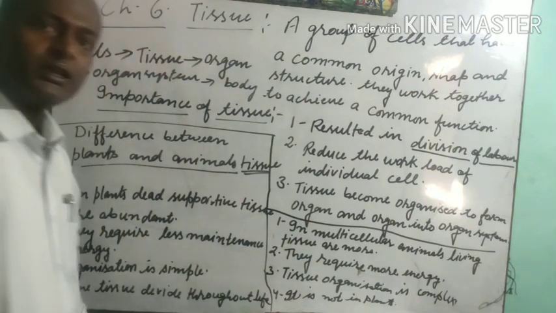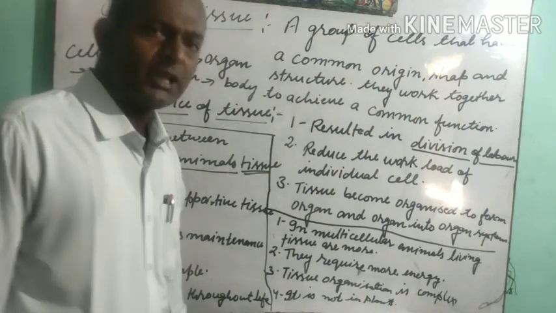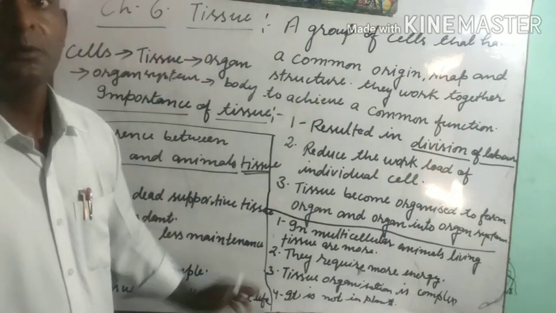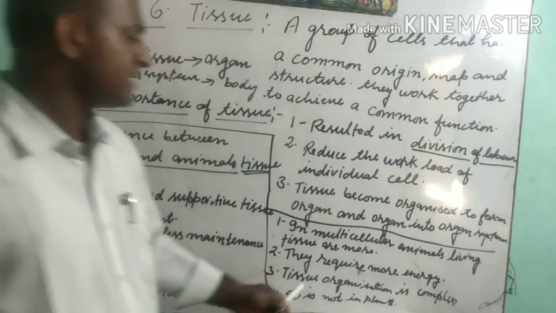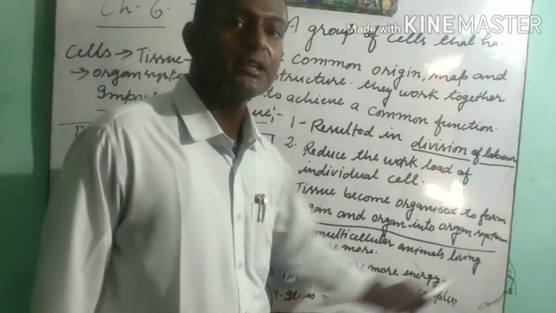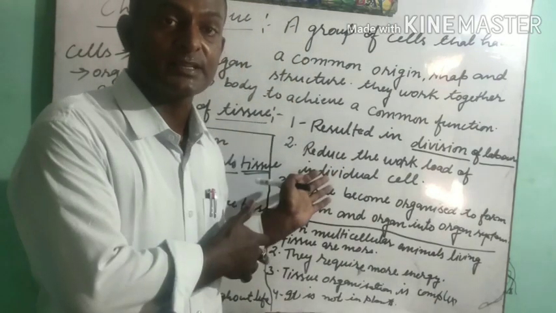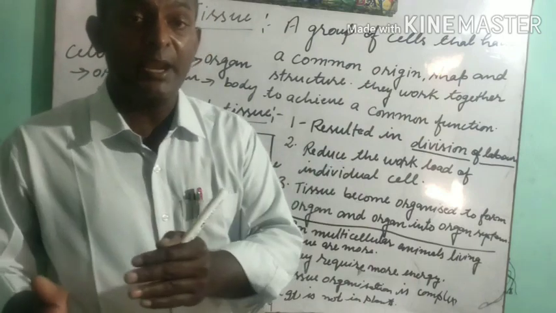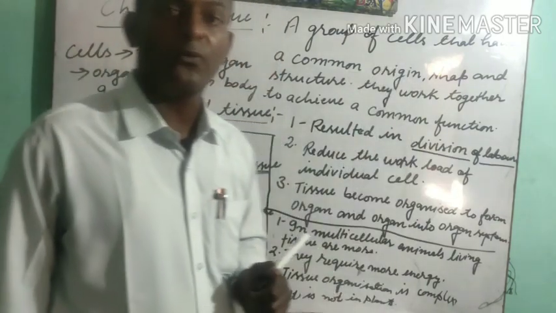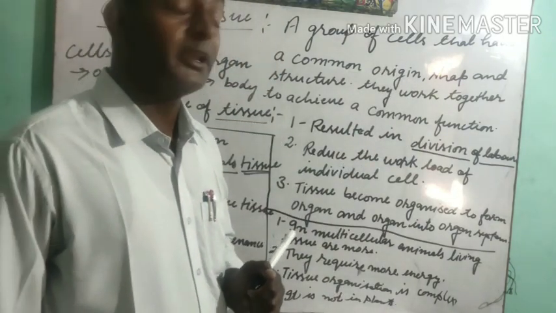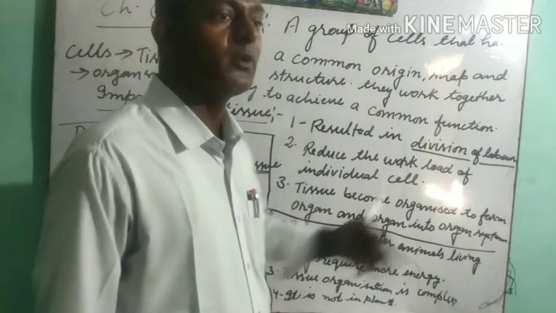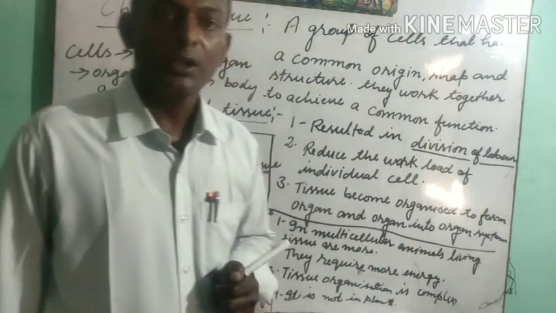The next point is organization. Yes, students, in plants there is a simple organization, but in animals there is a complex organization. As we have discussed, animals have different organ systems to perform different functions.